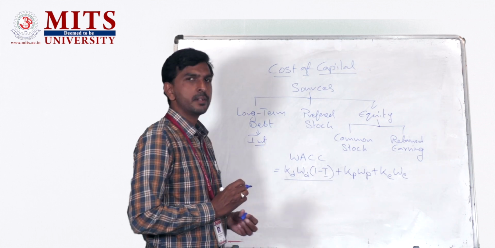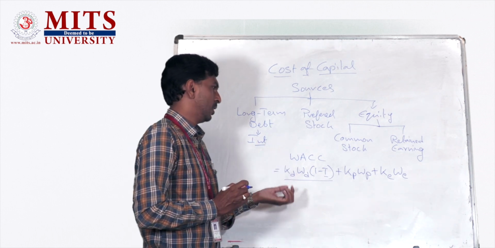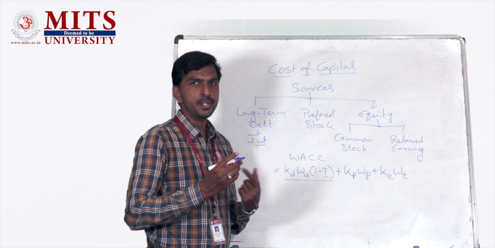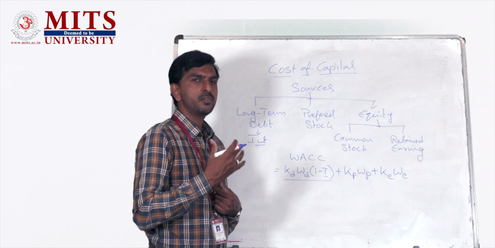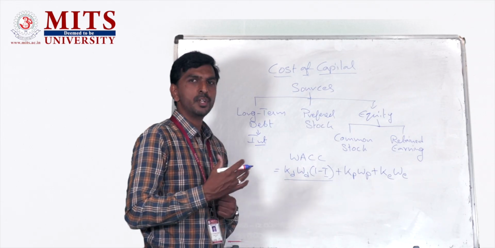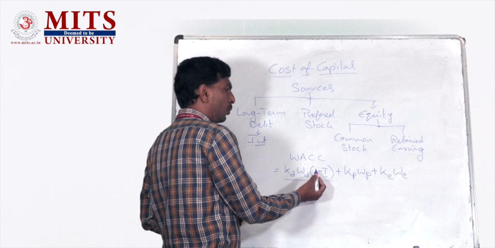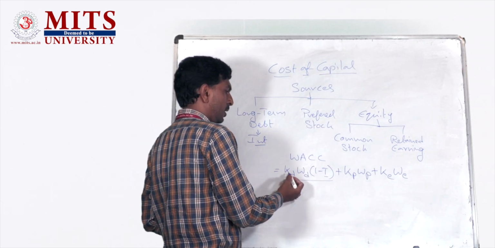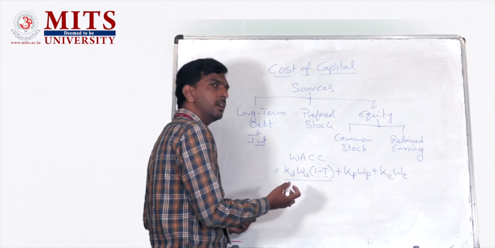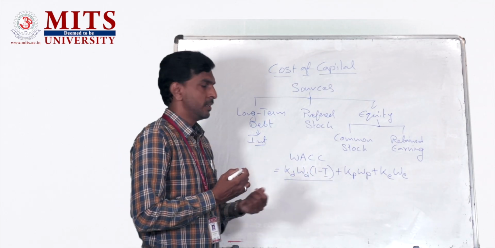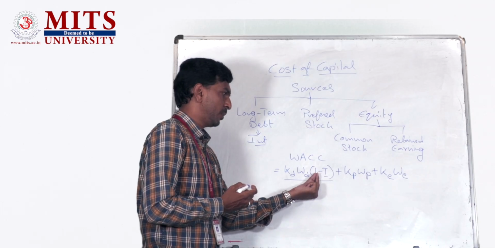And interest is something which can be deducted before tax. So interest provides a tax shield to the company, which helps the company reduce its overall cost of debt. That is the reason why we include 1 minus T. That means the cost of debt is reduced by the tax shield provided by the interest.